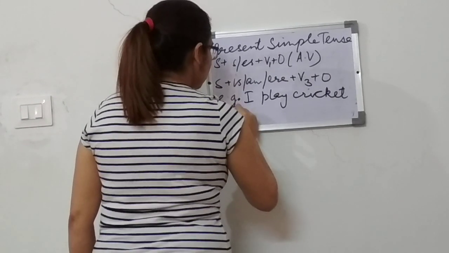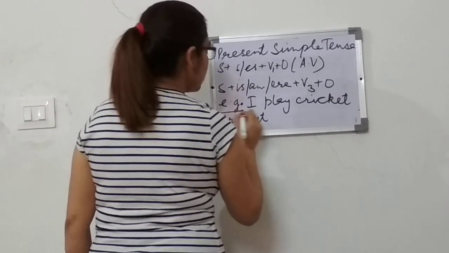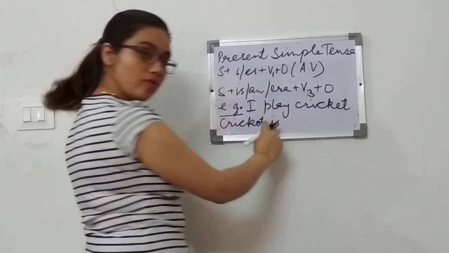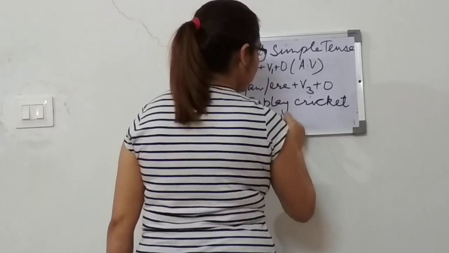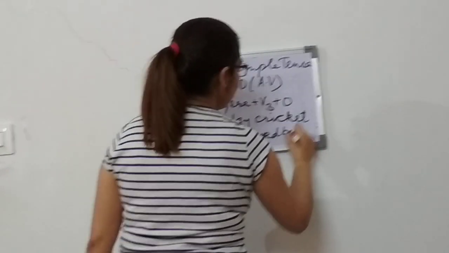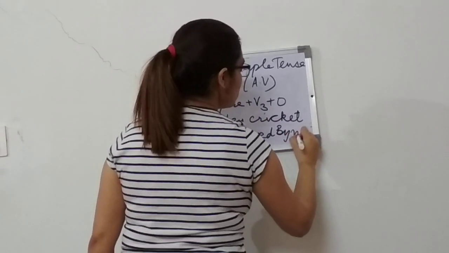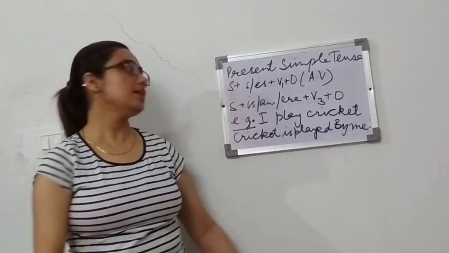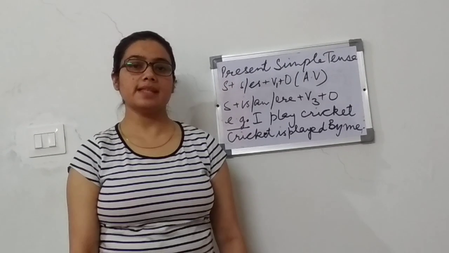So cricket, now it is singular, so we will put is with it. The third form of verb of play is played, then by, and I changes into me. So: cricket is played by me. So this was present simple tense.